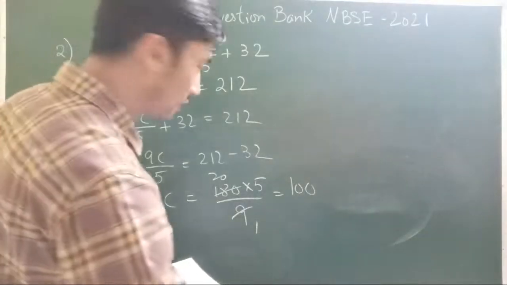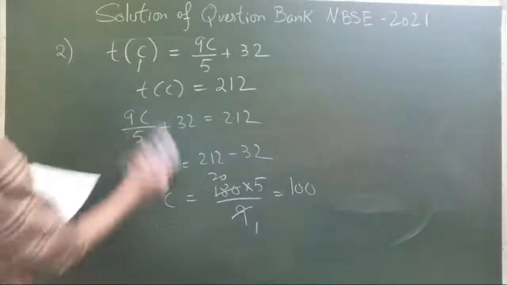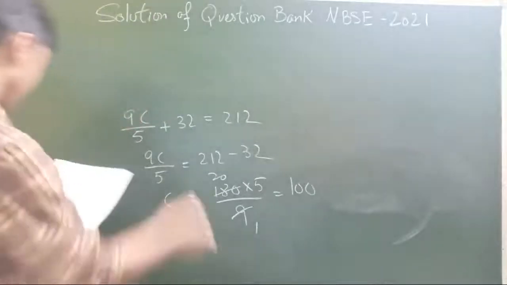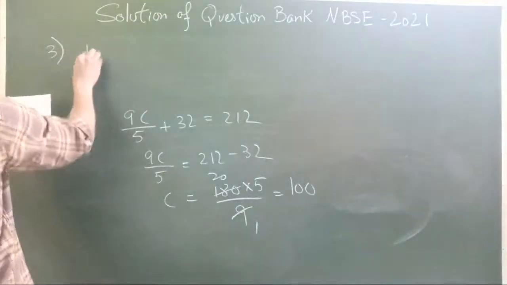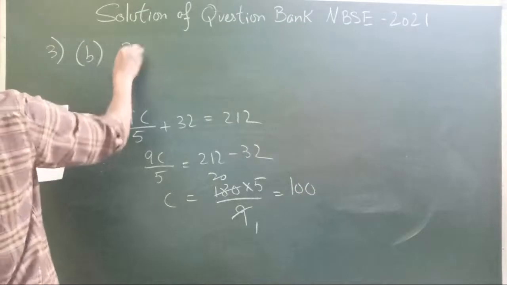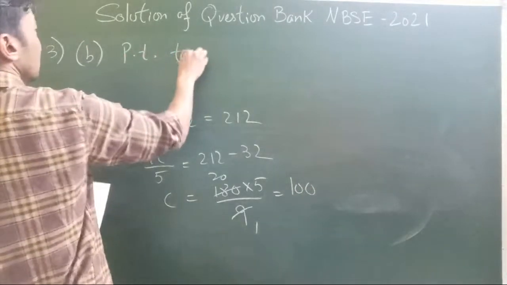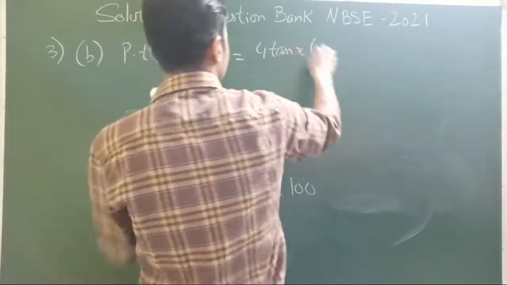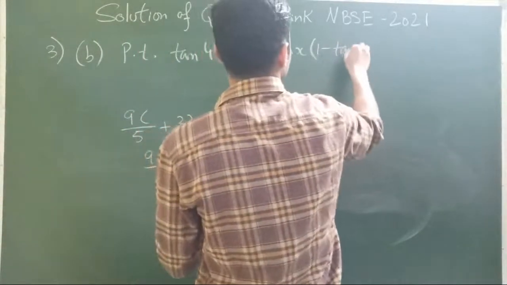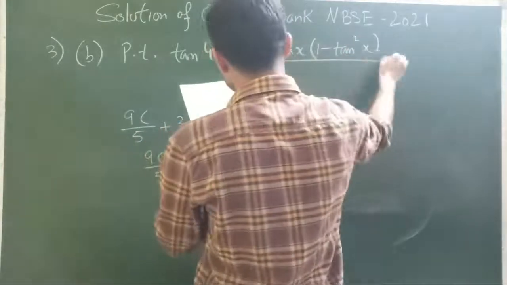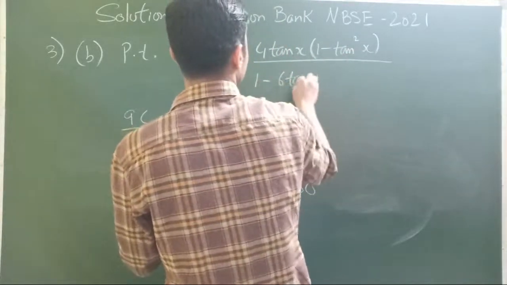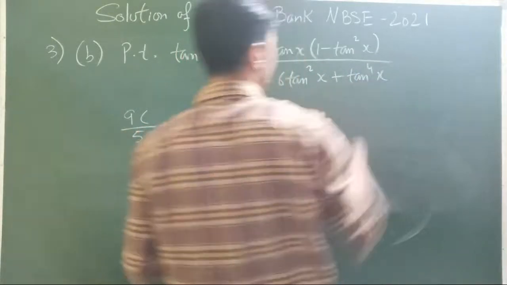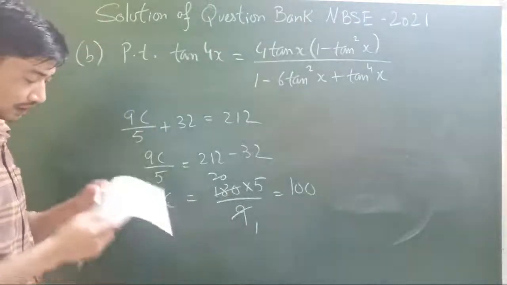Alright, let's move on to the next question, number 3. Now question number 3, we will be doing only B. That is, prove that tan of 4x is equal to 4 tan x (1 minus tan square x) divided by 1 minus 6 tan square x plus tan power 4x.